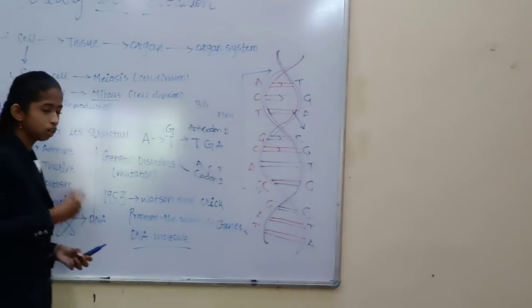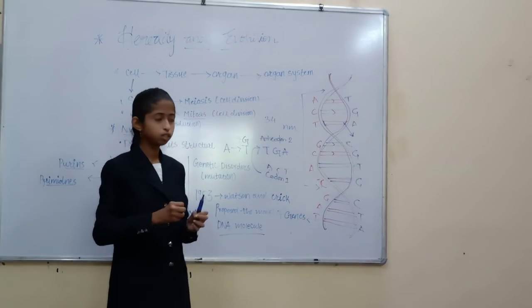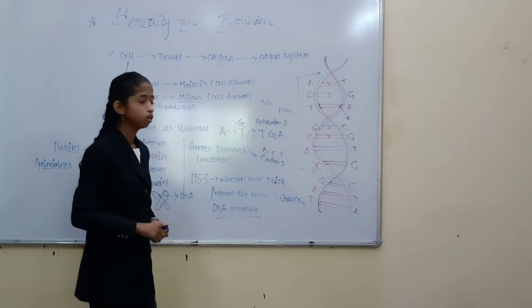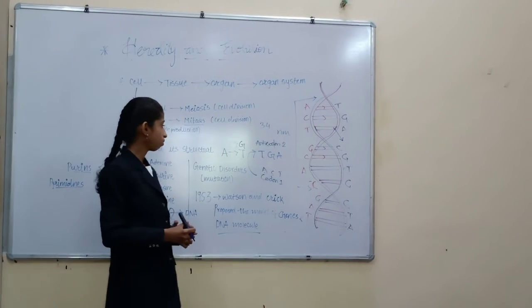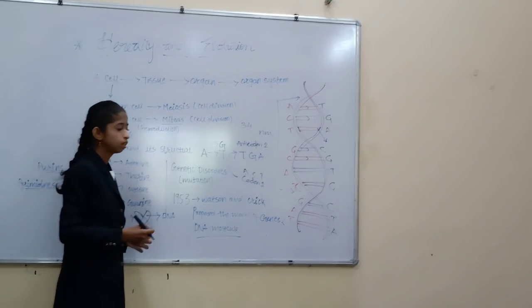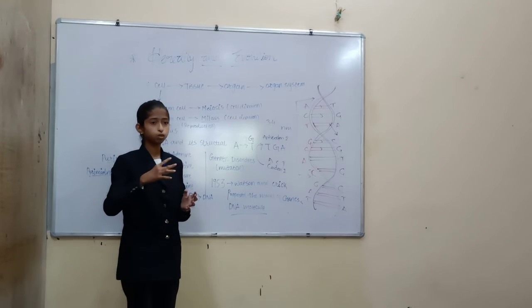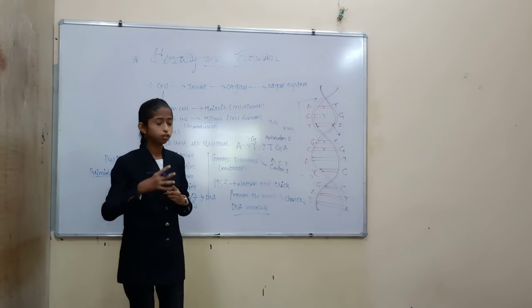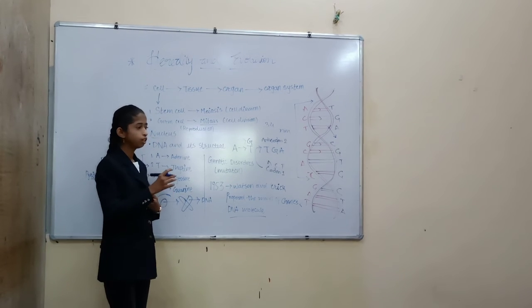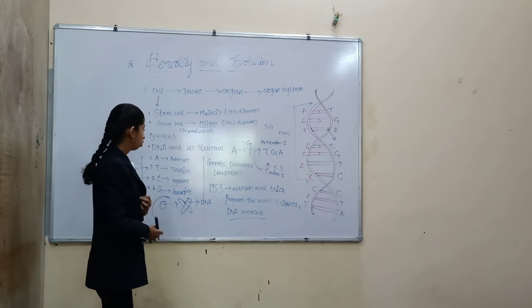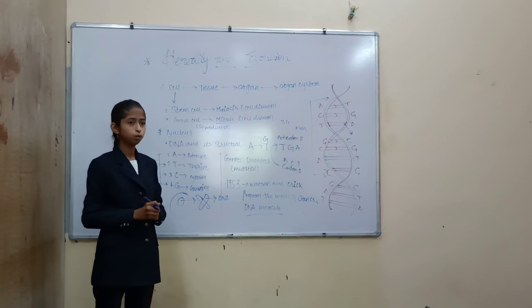When there is a sudden change in the DNA during the reproduction, we call it a mutation. Now this mutation can lead to many disorders. It can be sickle cell anemia, or the number of chromosomes being reduced or increased. They can cause many disorders in a human body, leading to certain abnormalities. So this was all about a basic introduction about this topic.